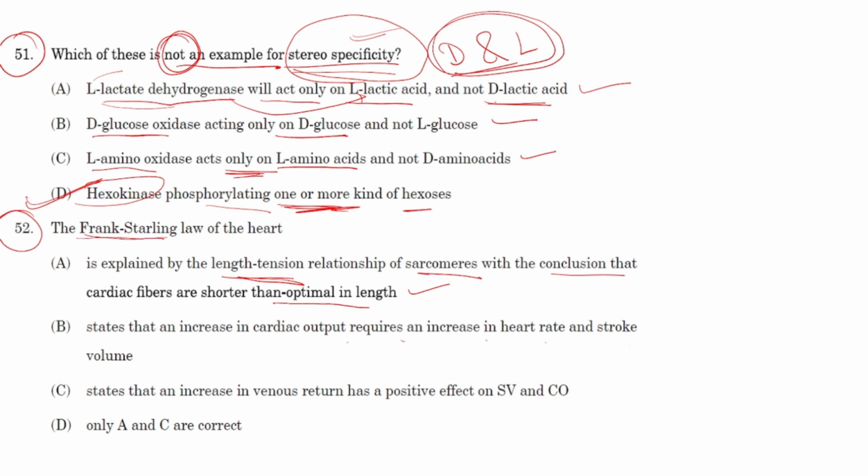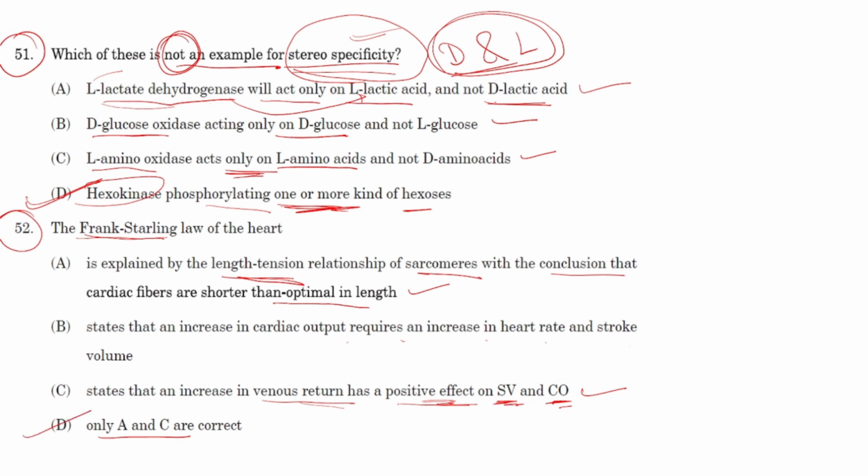So let's consider the third case. C states that an increase in venous return has a positive effect on stroke volume and cardiac output. Yes, this is also correct. The right answer for this will be option D, that is both A and C are correct.